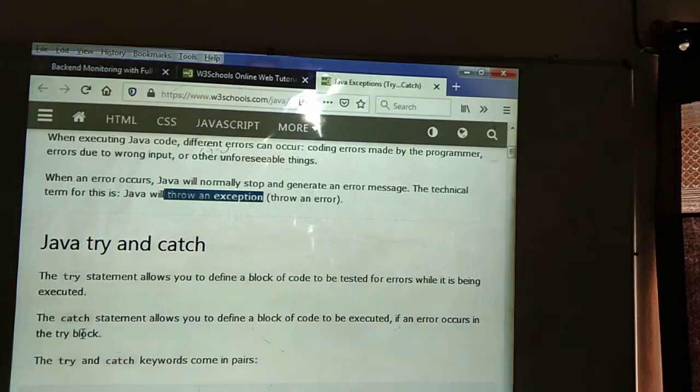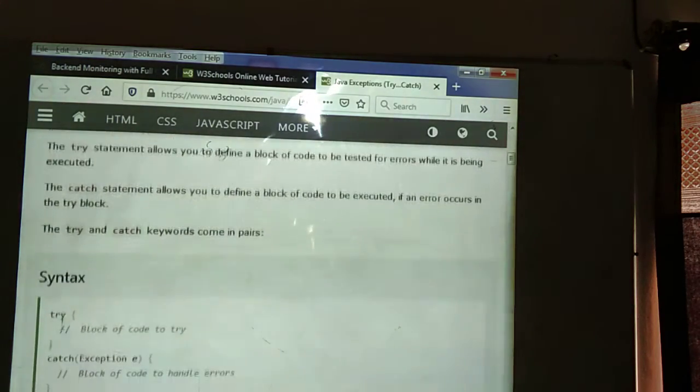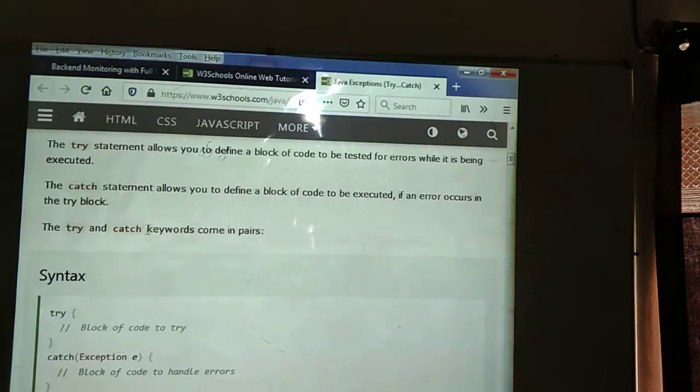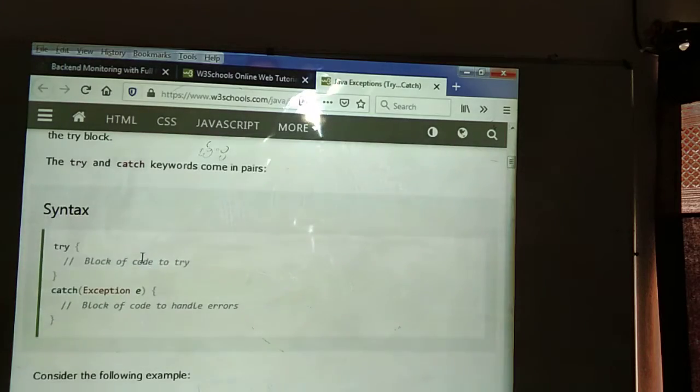If an error occurs in a try block, then how to write try and catch? These are keywords that come in a pair. First use try, a keyword. Within the curly braces we write the block of code. Next, catch (Exception e), which is how we get the error. We need to define a block of code to handle the errors. In the try block we write the code that may produce the error, and in the catch block we handle the exception.